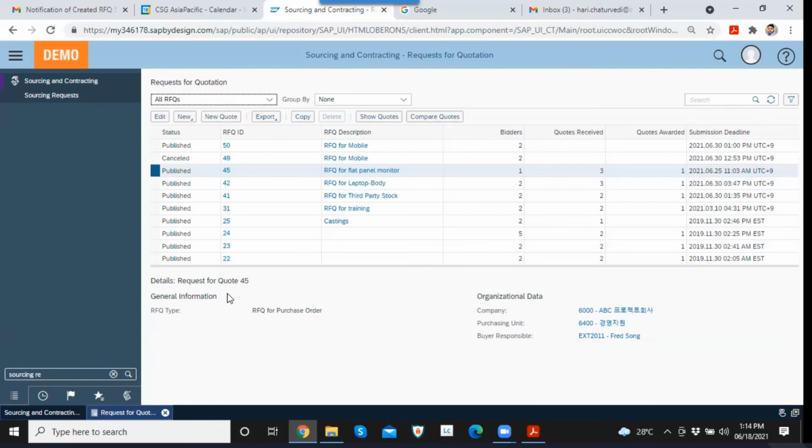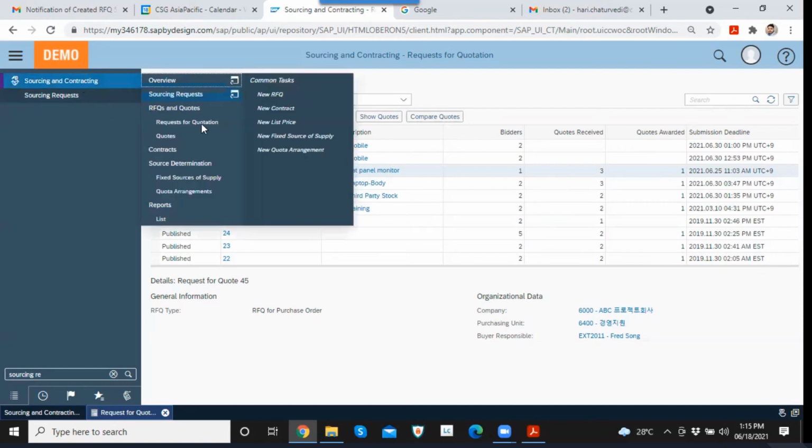So any query? Thank you, Hari. I have one question. This is called the sourcing and contracting work centers. I have two questions. One is what types of reports are available in this work center? That's number one. The second question, how we can utilize the PO process and this sourcing process. So what are all the reports we have available?